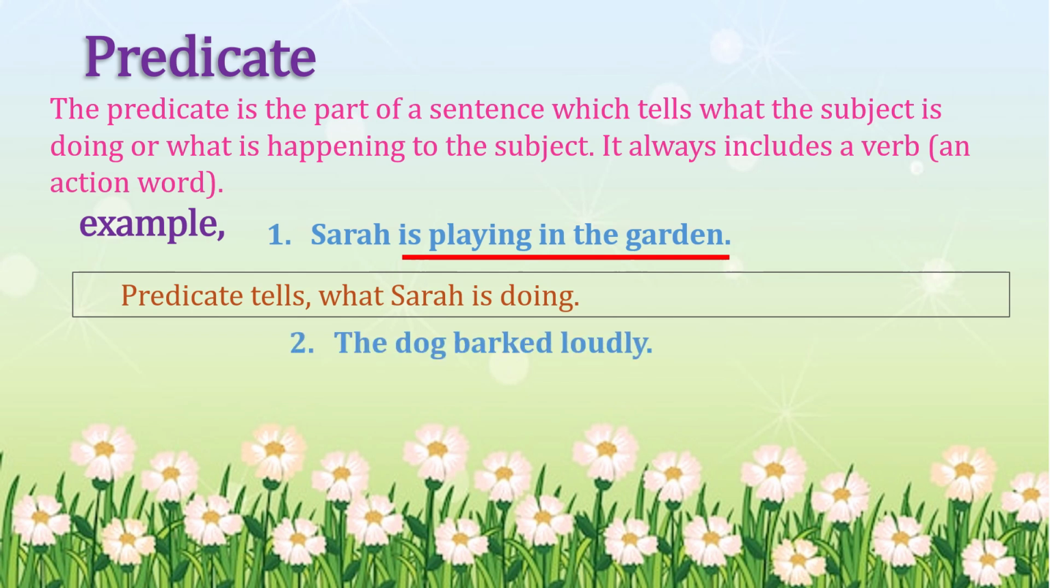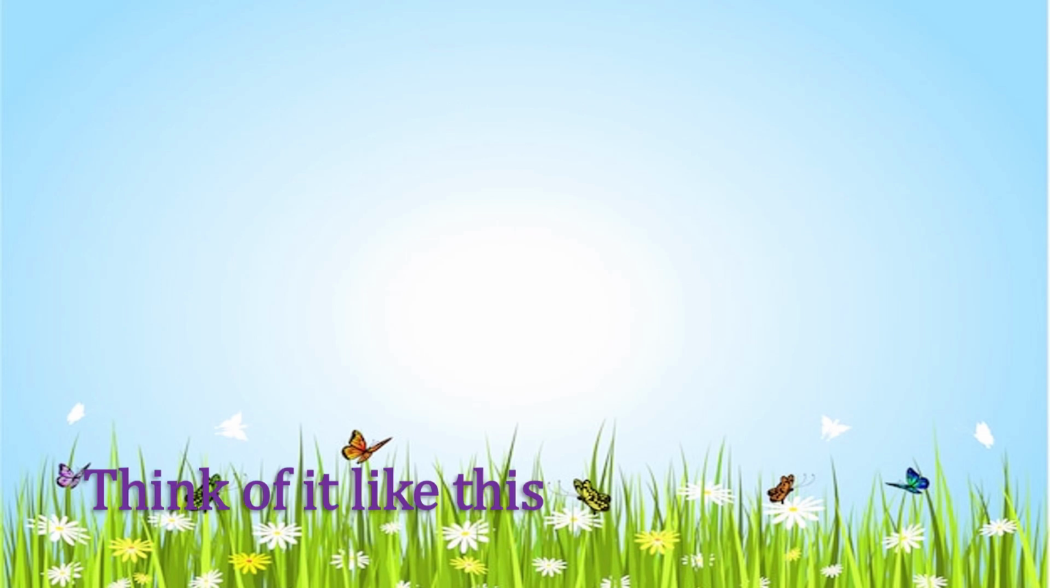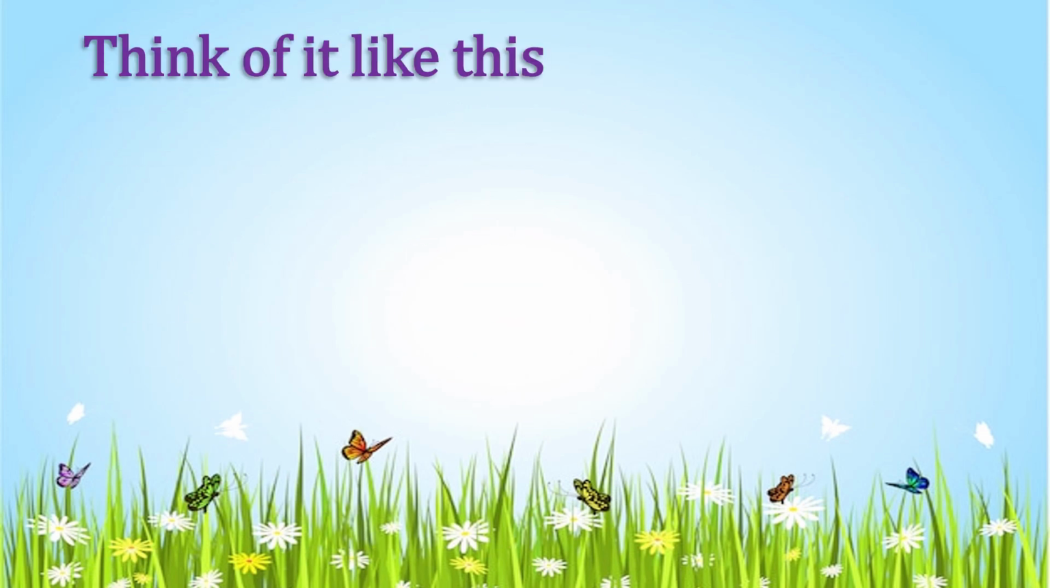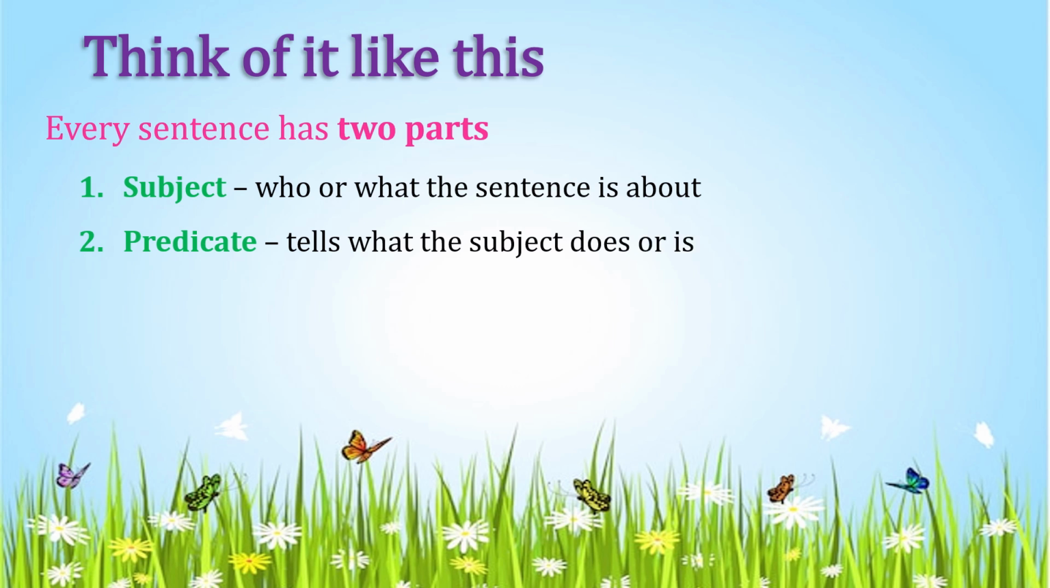Number 2 example, the dog barked loudly. In this sentence, barked loudly is the predicate which tells what the subject is doing. Predicate tells what the dog did. Let's make the concept more concrete. Think of it like this. Every sentence has two parts, a subject and a predicate. Subject: who or what the sentence is about. Predicate tells what the subject does or is.